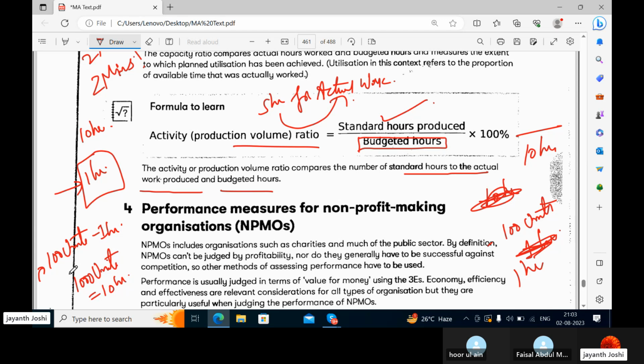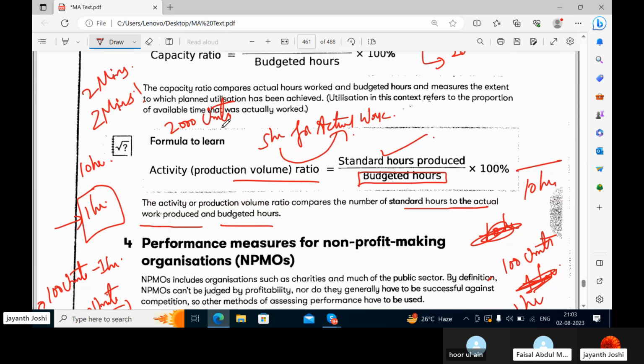To make 100 units in your factory, you usually take 1 hour. That is standard. So let's say you always make 1000 units and it takes 10 hours. That is your budgeted hours. But this time you made 2000 units. How many hours have you taken? In actuality, 20 hours. So it is 2 times of what you have budgeted.